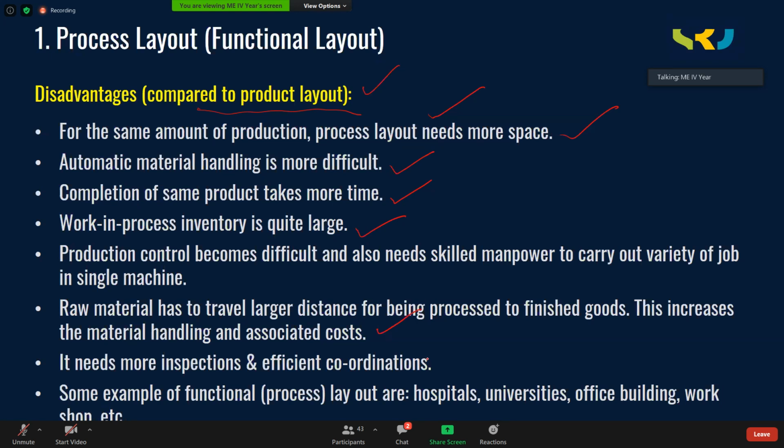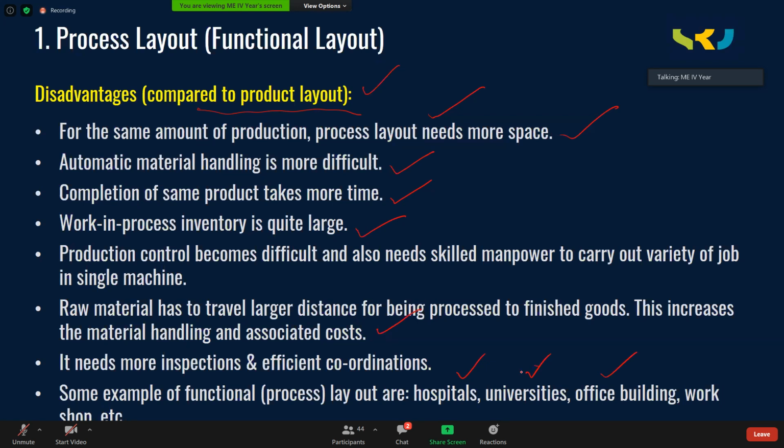Okay, there must be efficient coordination between the departments as well. Some examples of process layout are hospitals, universities, office buildings, workshops, fabrication shops. These are all examples of process layout. That means there is an identified space for every activity.